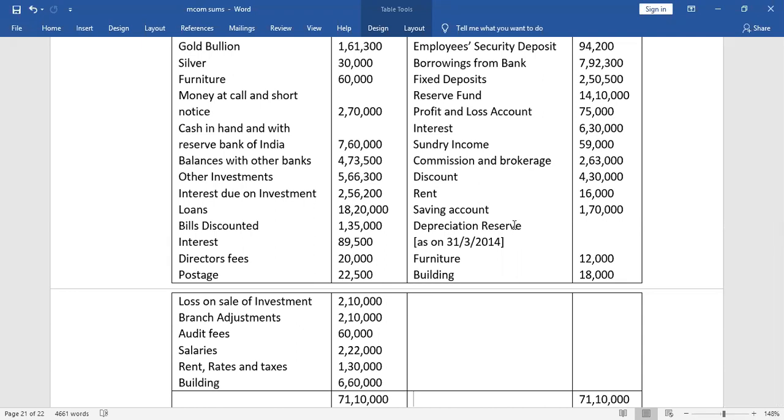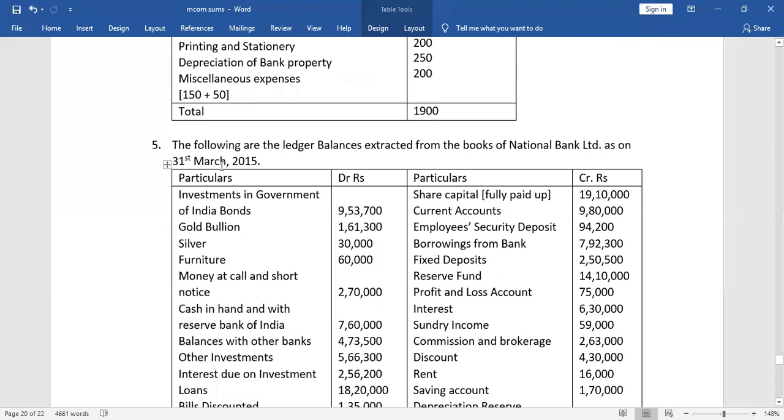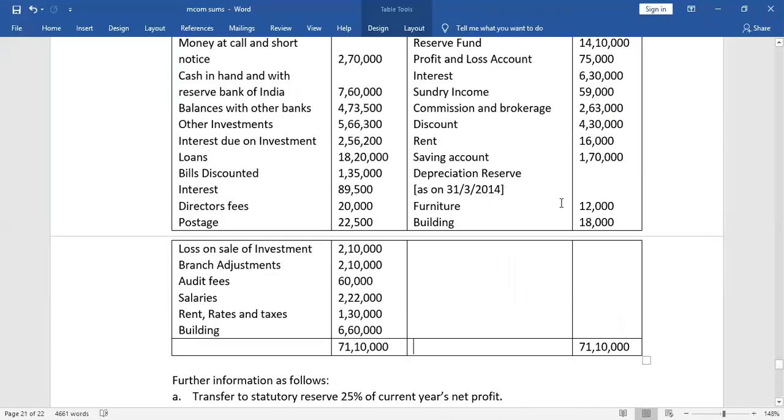31st March 2014, that is till last year, because the balance sheet we are going to prepare is 31st March 2015. So this is 31st March 2014, which means this is the depreciation accumulated, calculated till last year.